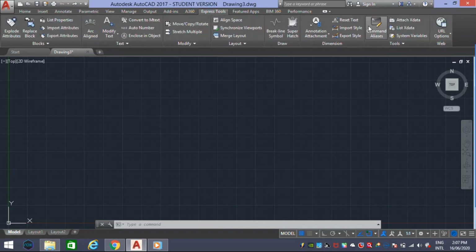If you want to change any command shortcut to your own letter, that can be done from command aliases. Example: line, L, enter is the shortcut.